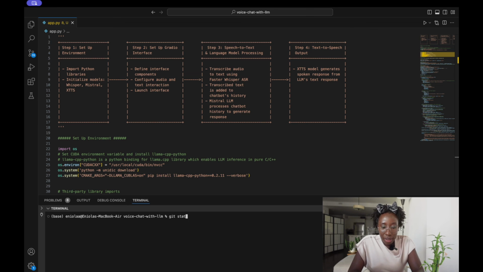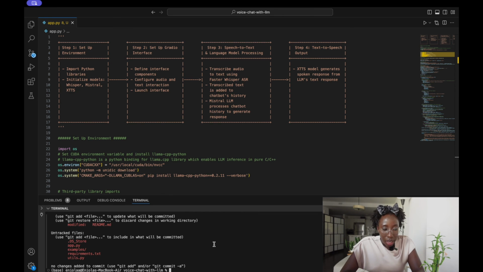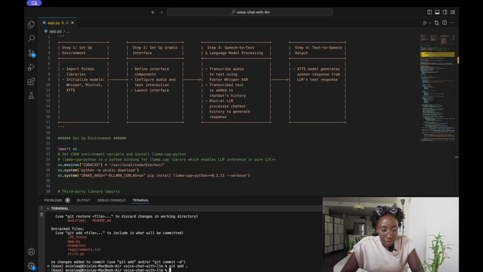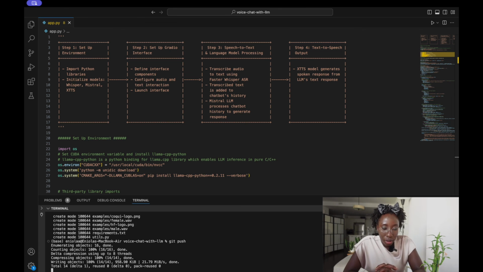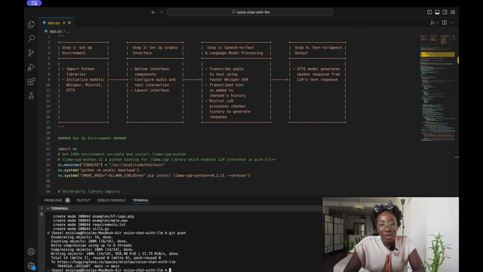So let's see what our status is. And then we're just going to add everything, and then we are going to commit our changes. We're just going to say add app files, and then we're going to push. And yay, we've pushed to the Hugging Face Spaces repo. So we'll just go back to that and see our app, and then we'll build it there.